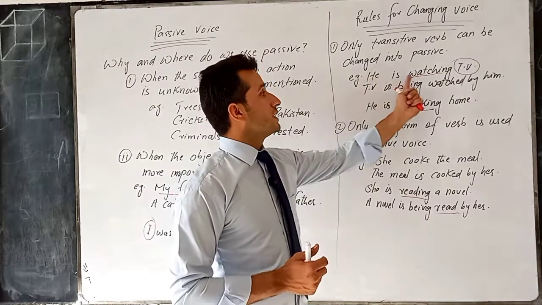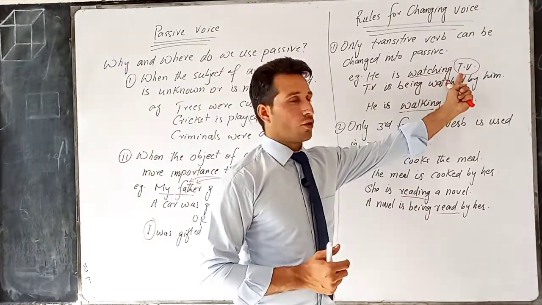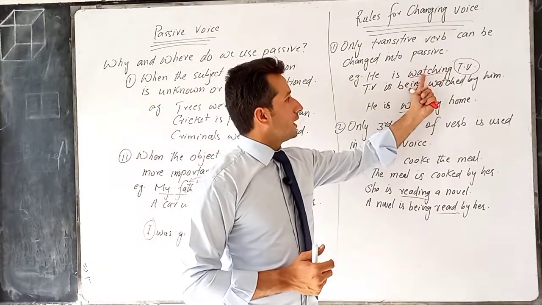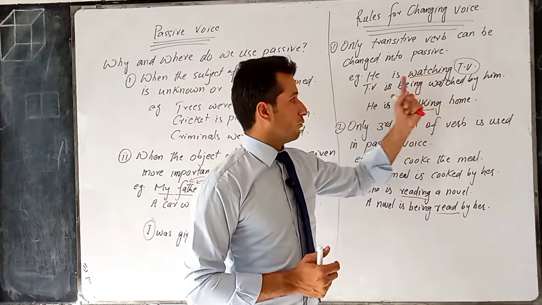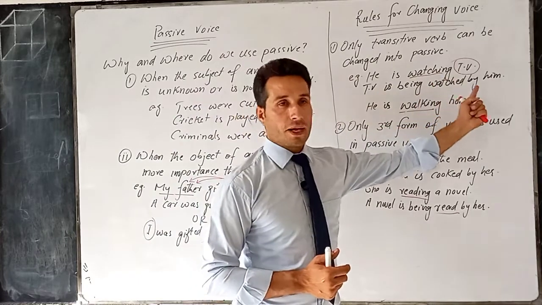For example, he is watching TV. Now TV is the object, watching is the verb. So it means watching is transitive. We can change it. TV is being watched by him.